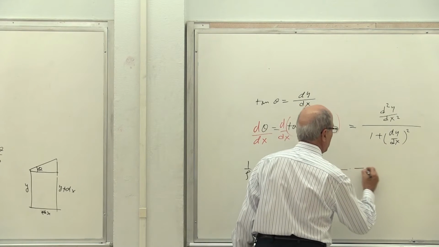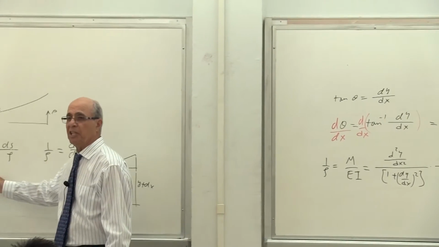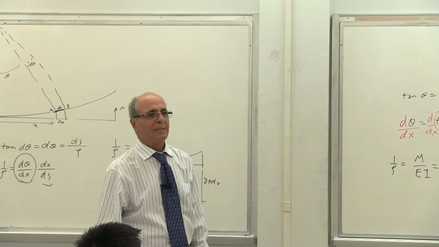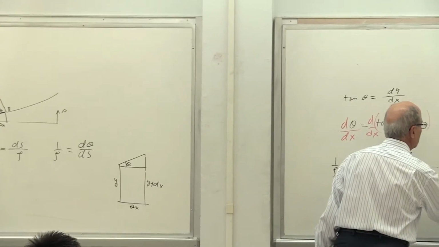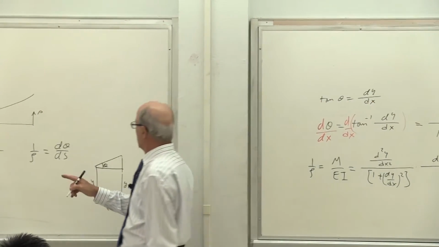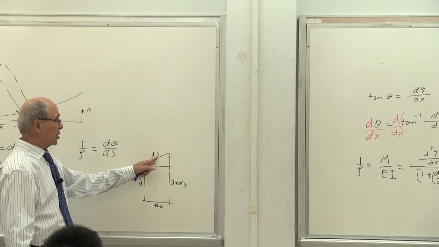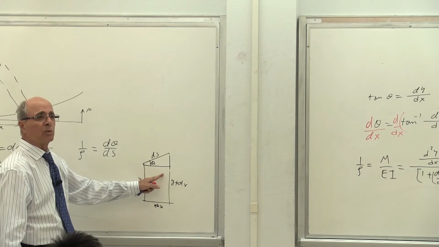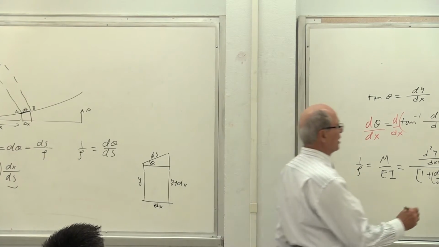Then multiplied by the second part. What was the second part? The second part was dx over ds. Yes or no? So let's put the dx there. But what is ds? This is ds. Is that correct or not? Yes? ds squared equals what? dx squared plus dy squared. So here, please write it down.